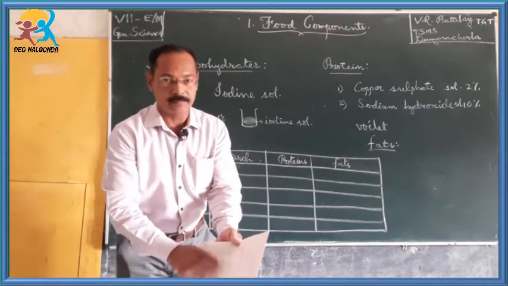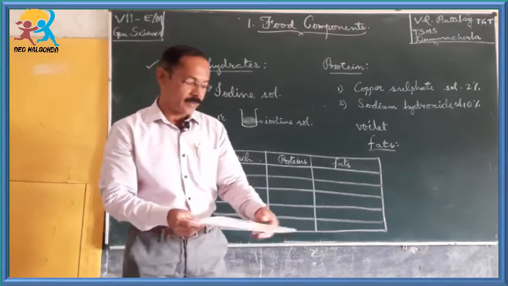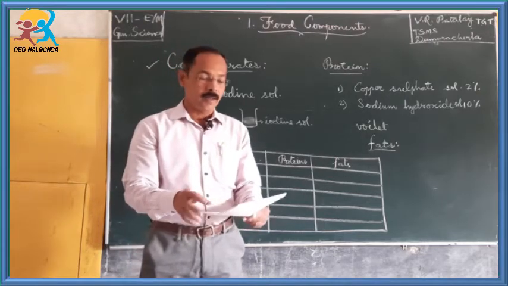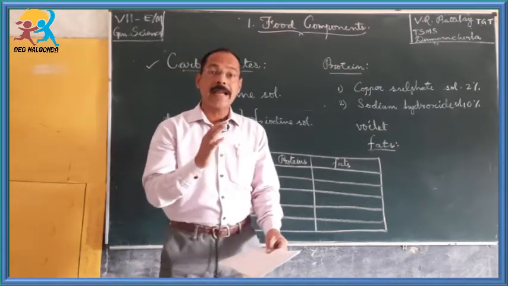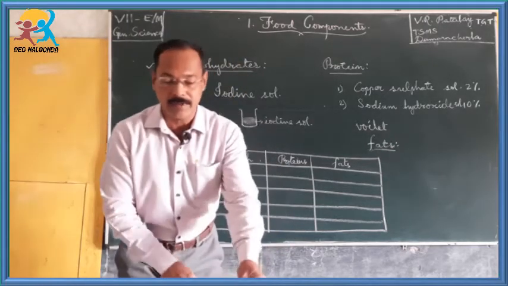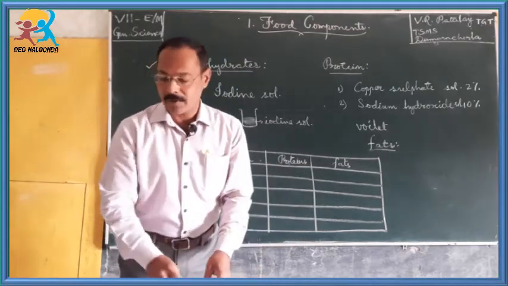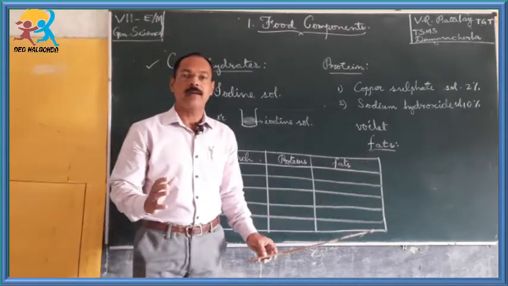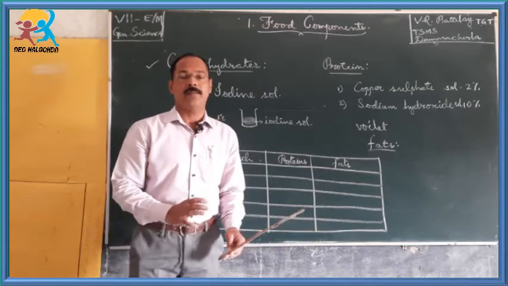Remove the food item and see that paper. There we will find the patches of oil. The paper becomes translucent. Okay children. So with that, it confirms the presence of fats in that given sample of food item.